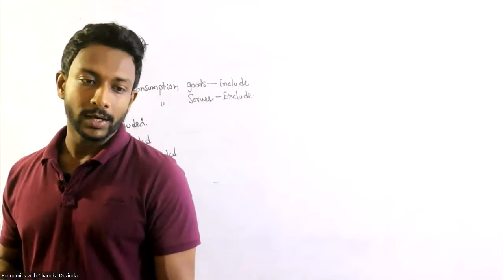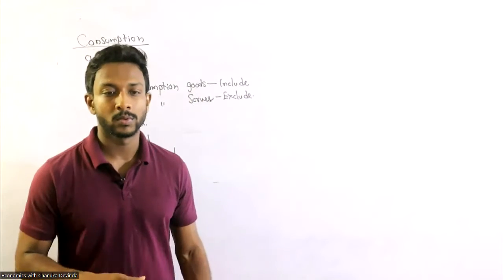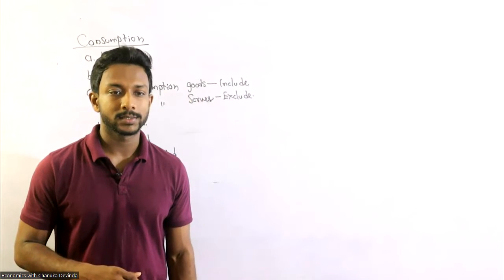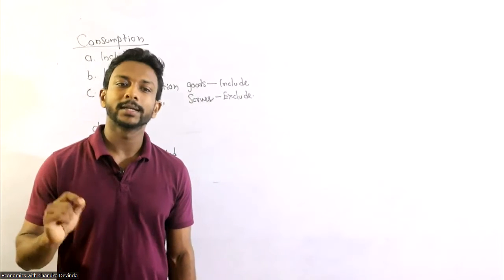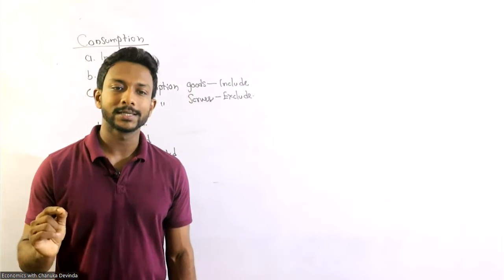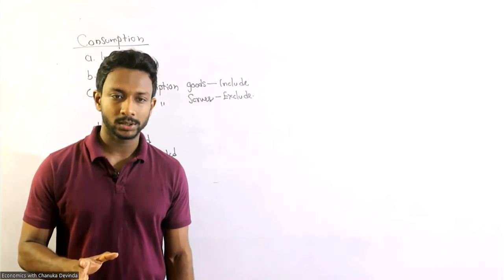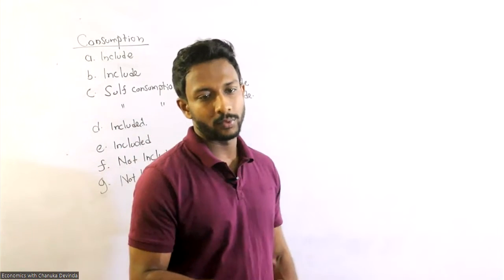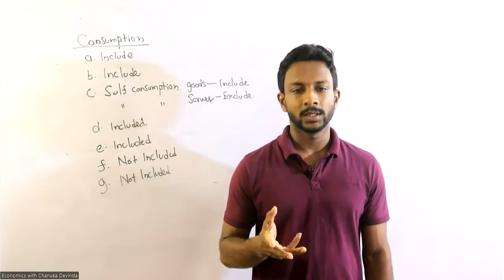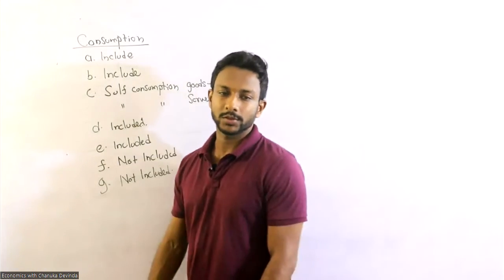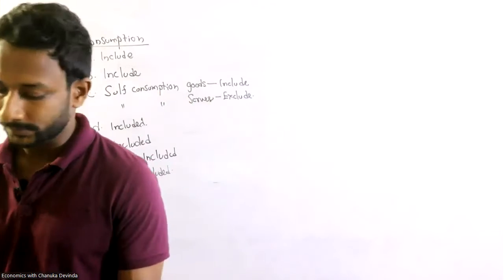So try to do it. What are they asking? Final individual consumption expenditure, final government consumption expenditure, a total final consumption expenditure and actual household consumption expenditure. Right? Read the question.